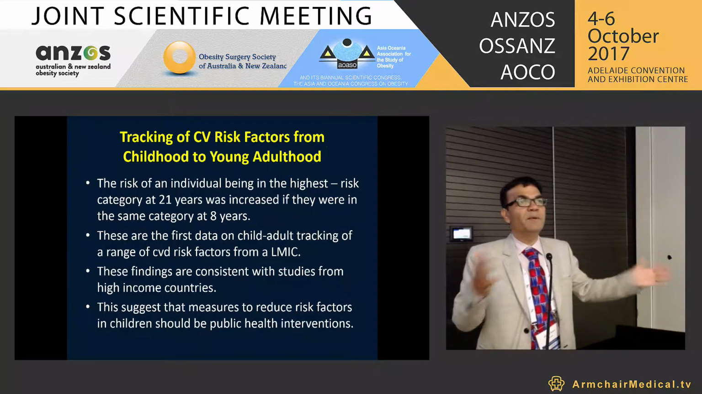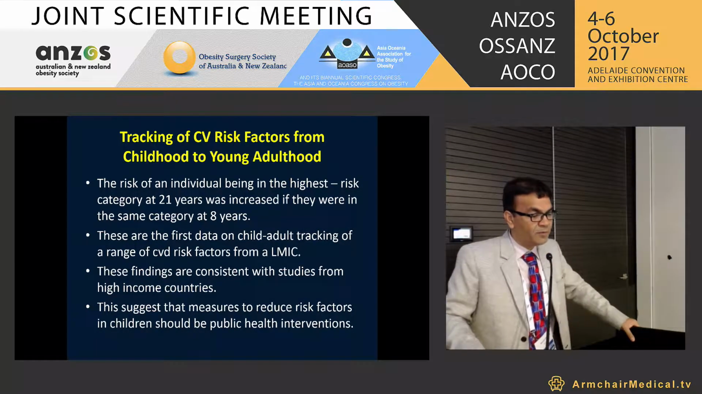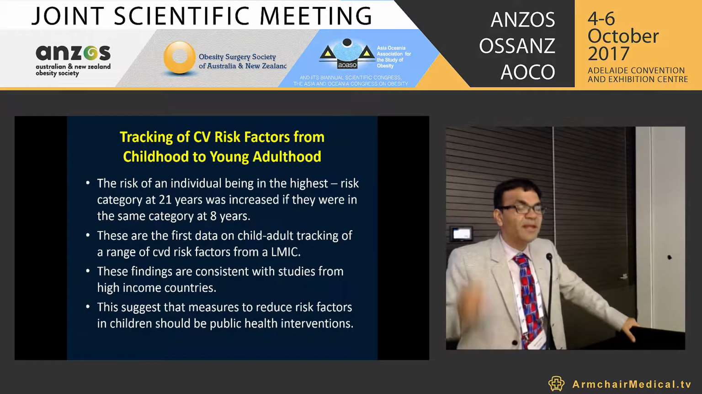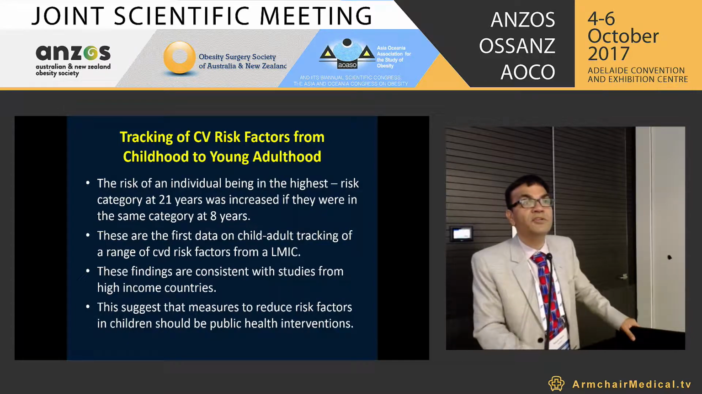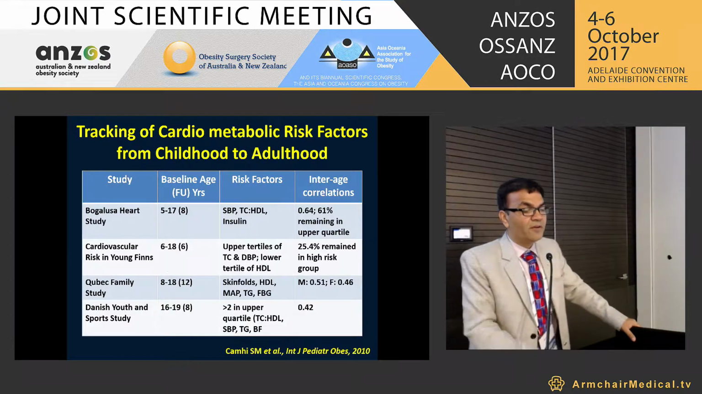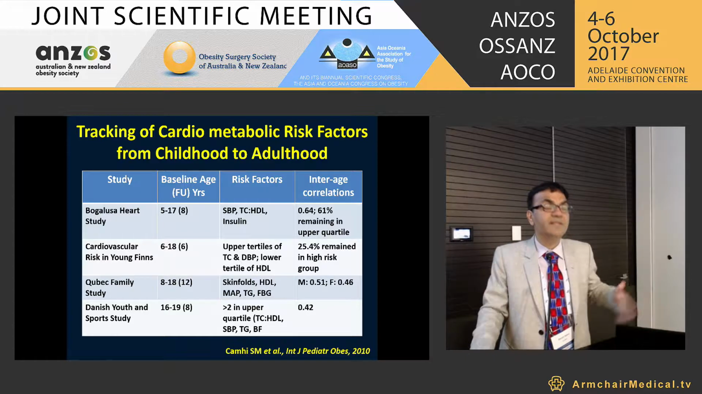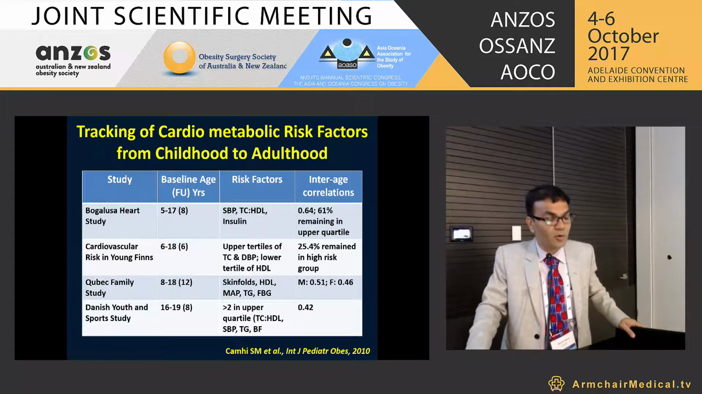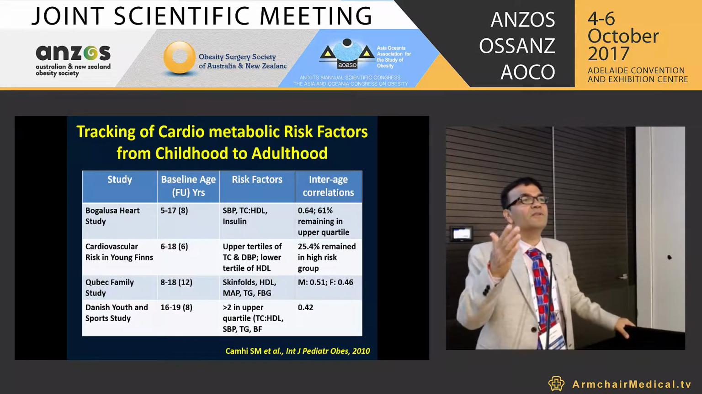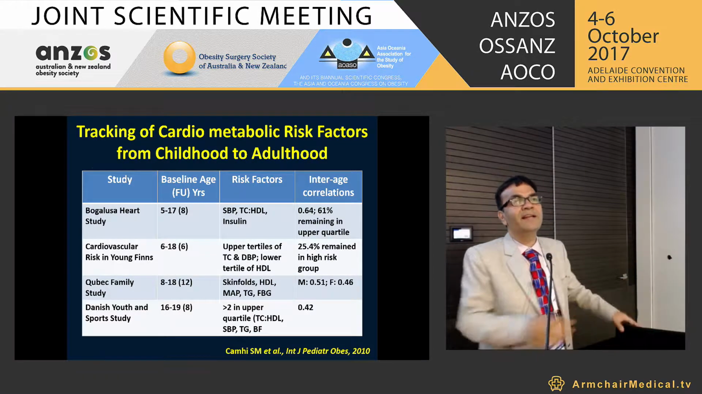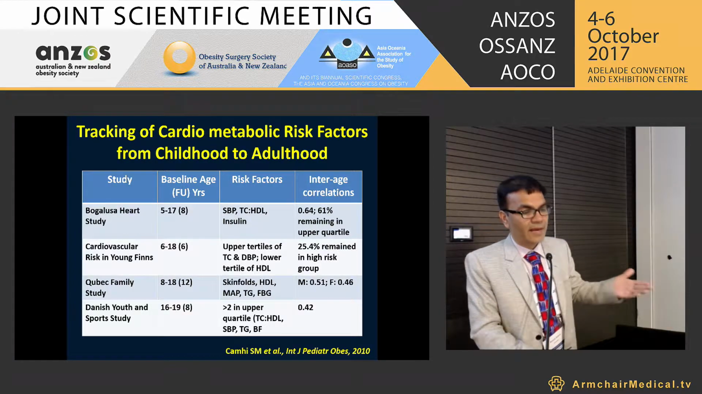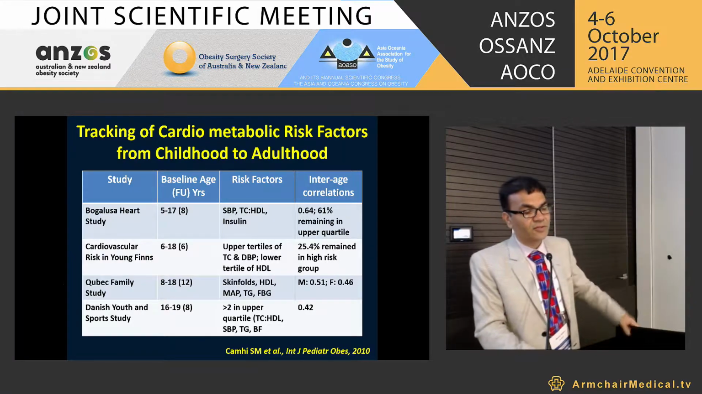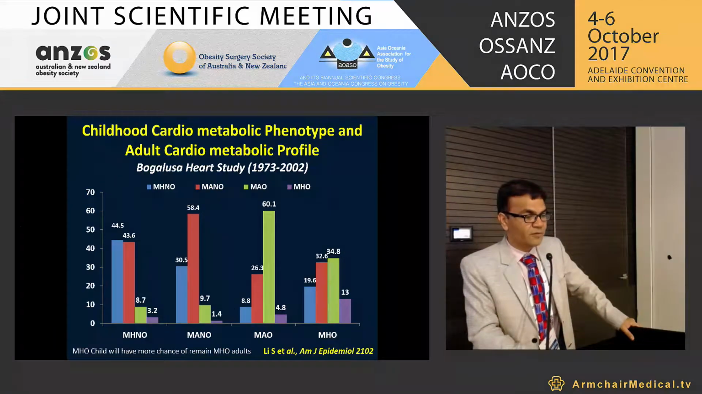We have a similar paper from the higher income group countries also, and this suggests that there should be measures to reduce these factors in children, and it should be a public health intervention also. It's very important. The tracking of cardiometabolic risk factors, as I told you, has similar data and papers from all over the world, suggestive of the same thing. The cardiovascular risk factors that were at the higher percentile in children were also present in adults when the similar risk was calculated, when CV or metabolic risk factors were compared.